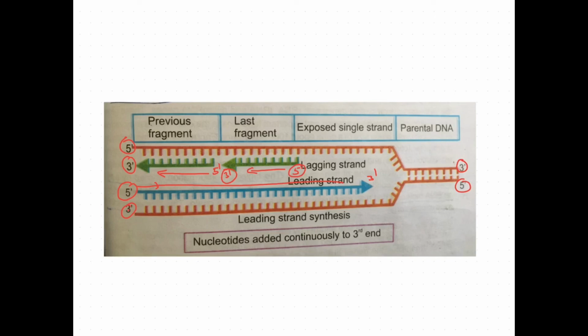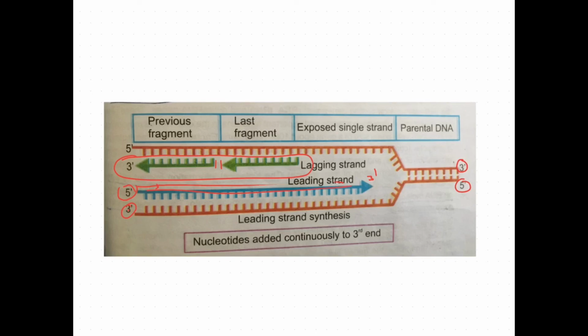Now, how this particular DNA synthesis takes place. The strand which is growing in 3' to 5' direction is called the lagging strand. This is synthesized discontinuously. You can see here a break. Yes, the other strand is forming continuously.